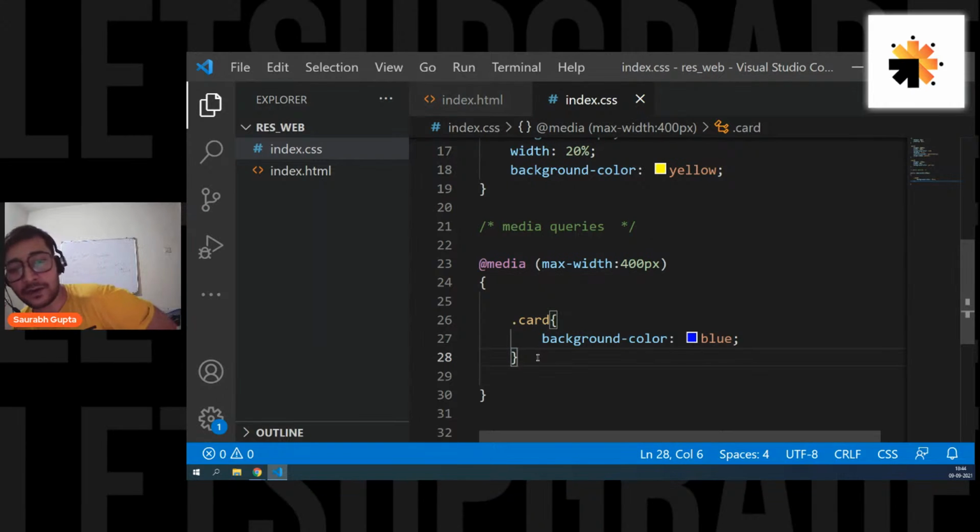Is that clear, everyone? Guys, are we clear? Please tell me. Everyone, are we clear with this? Are we understanding the basics here?